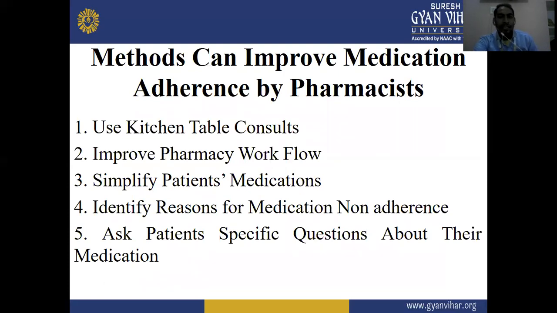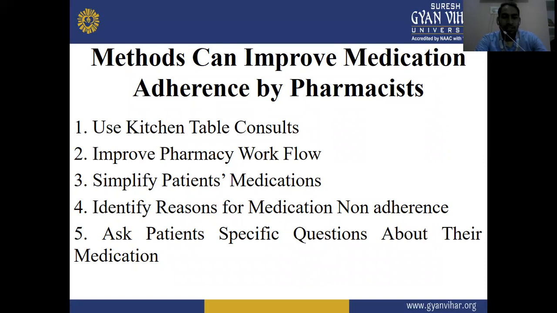Methods that can improve medication adherence by pharmacist. What methods improve medication adherence by pharmacist? First one, use kitchen table consults. Second one is, improve pharmacy workflow. Third method is, simplify patients' medications.